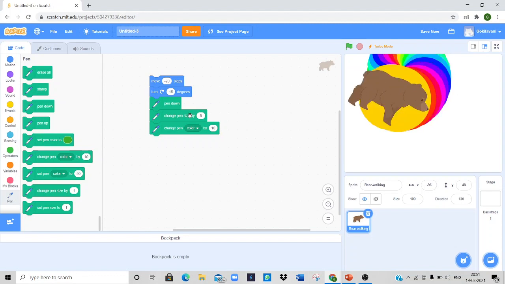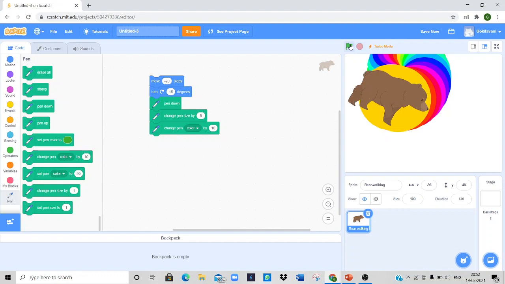Here you can see that the size of the circle in the script keeps on increasing as we go further. This is because of the change pen size and change pen color. Keep clicking on any of the blocks and you will have a much bigger change in your project. Let us know a very important thing in our project. The stop button is placed on the top right corner of the stage. It is red in color and is used to stop the project at any time during execution.